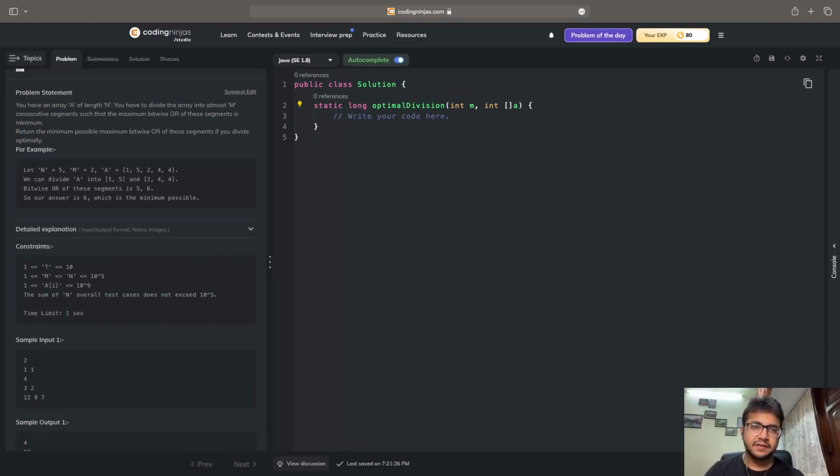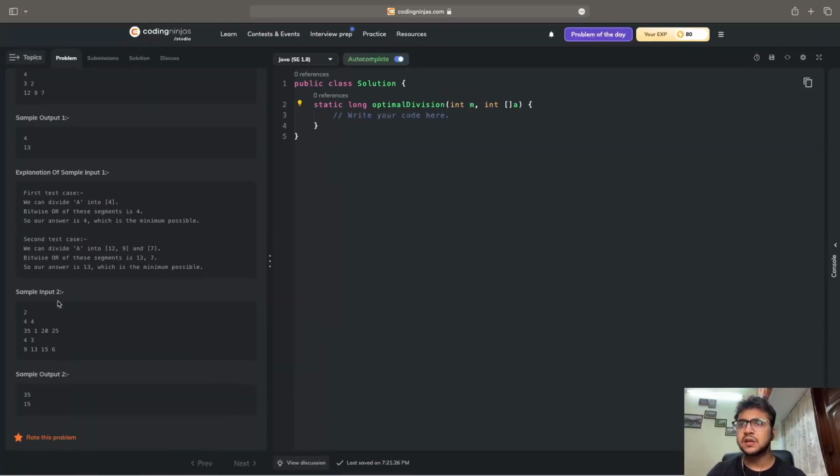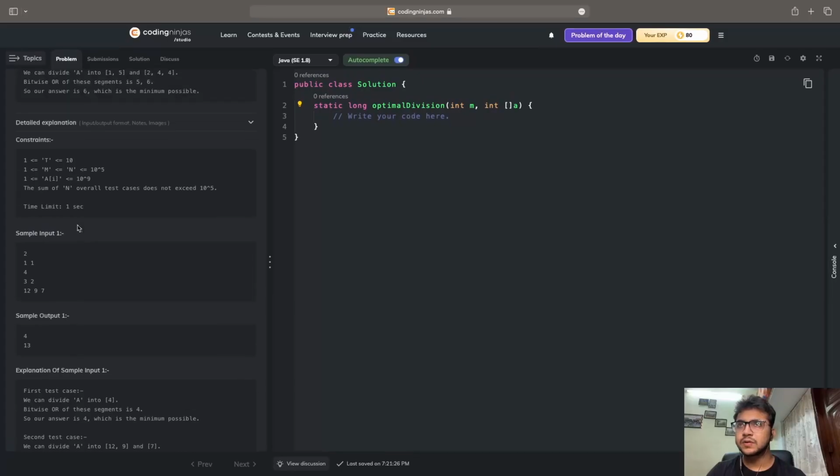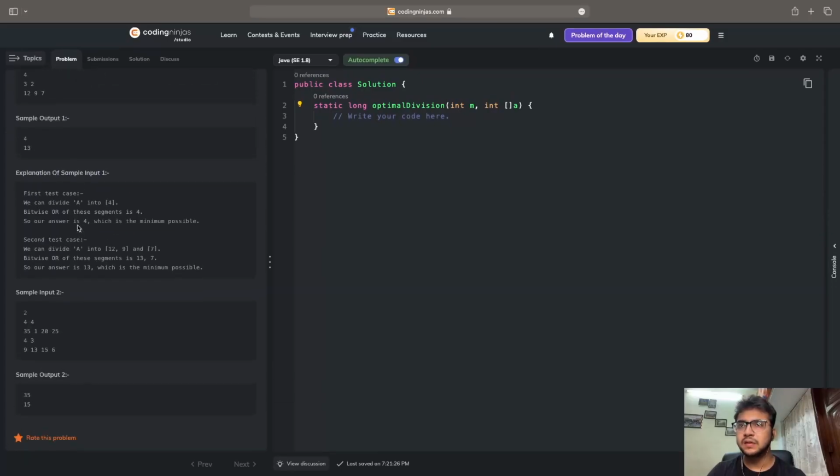So the idea which is coming to my head is binary search, because if you look at the constraints of this question, let me see, constraints.